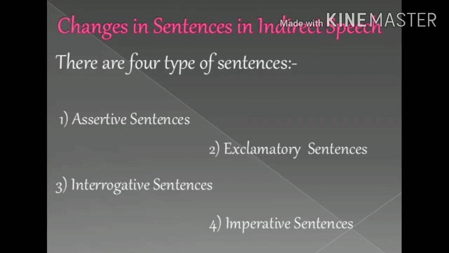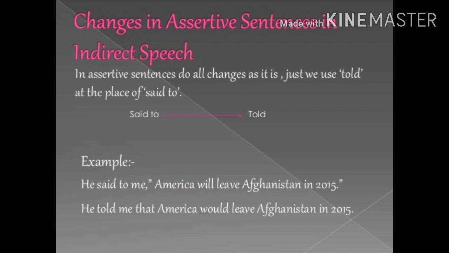Now, children, changes in sentences in indirect speech. There are four types of sentences: assertive sentences, exclamatory sentences, interrogative sentences, and imperative sentences. How all these sentences are changed and what the rules are, we will understand further in this video. Let's understand changes in assertive sentences in indirect speech. Children, assertive sentences are simple statements.